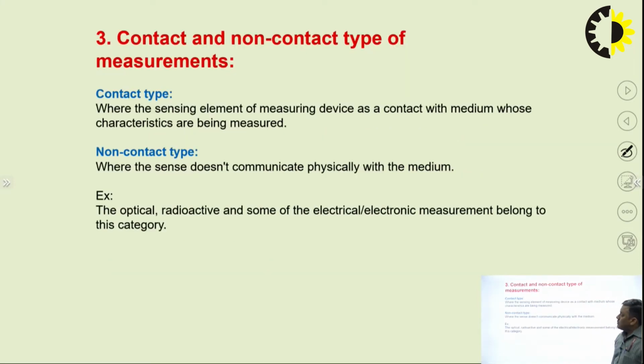Another type is contact and non-contact type of measurement. In contact type, the sensing element of the measuring device has contact with the medium whose characteristics are being measured, and in non-contact the sensor doesn't communicate physically with the medium. So the optical, radioactive and some of the electrical and electronic measurements belong to this category where direct contact is not possible. Okay, if I have to measure the magnetic field strength, then the magnetic field I can't get directly from touch. Okay, the optical luminosity of this room is directly not available. So this is the non-contact type.